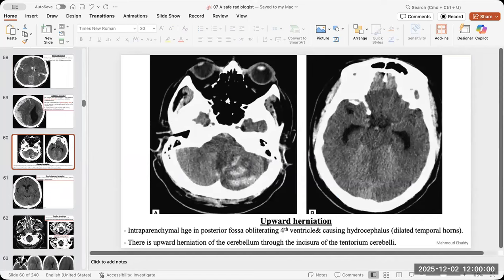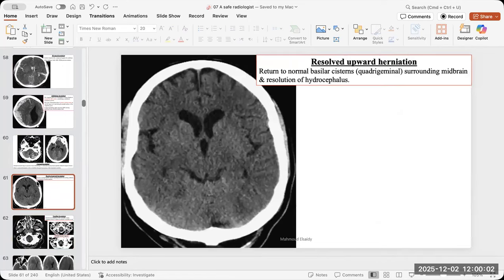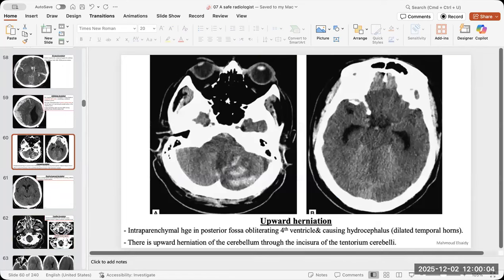I wish I had an image for it, but you can see it anywhere. If you look for the ipsilateral cerebellopontine angle cistern, the CPA cistern, you will find it dilated. Why is it dilated?